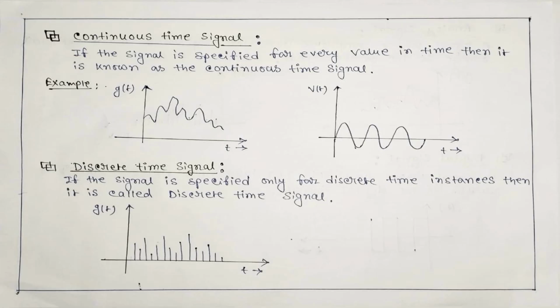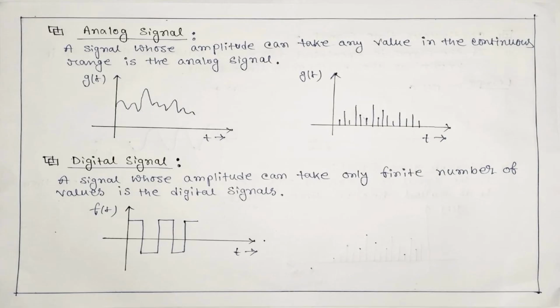And the next classification is the analog signal. A signal whose amplitude can take any value in the continuous range is called an analog signal. So you can see over here its amplitude can take any value over the y-axis, and a discrete time signal can also be an analog signal.